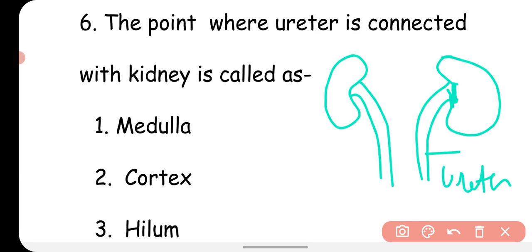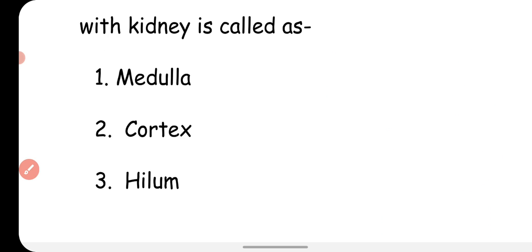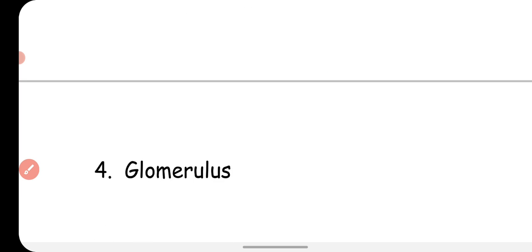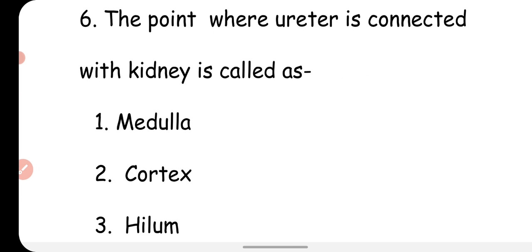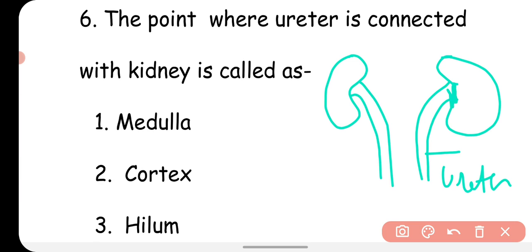The options are medulla, cortex, hilum, and glomerulus. This part is called hilum. The point where ureter and kidney are attached, this part of kidney is called hilum. So hilum will be the right option.